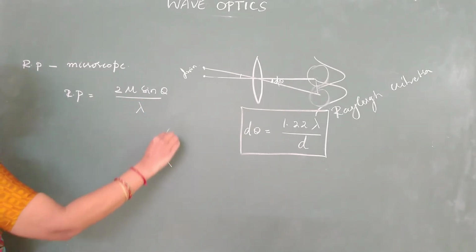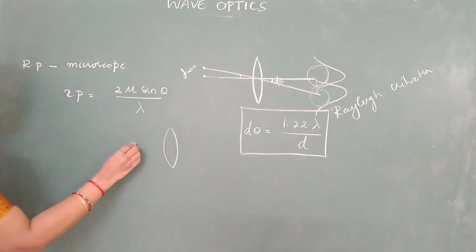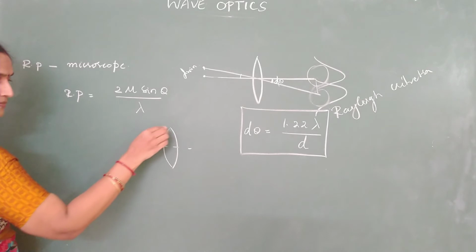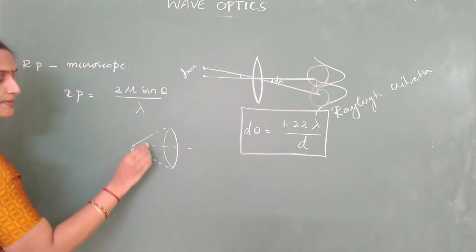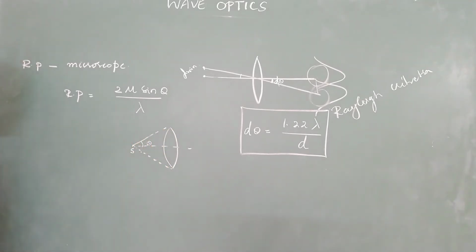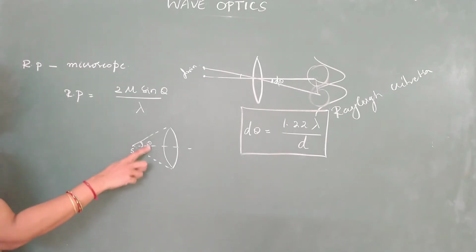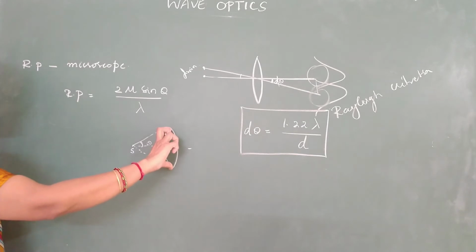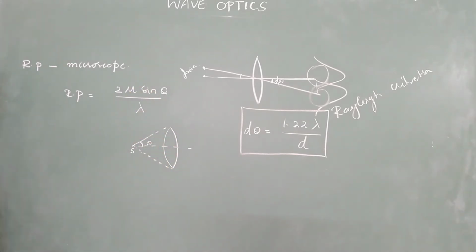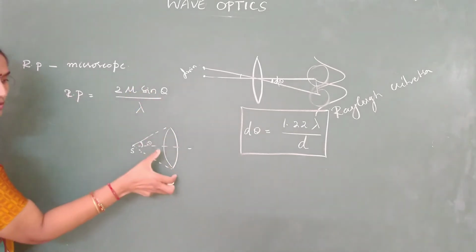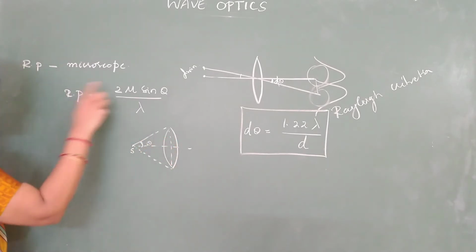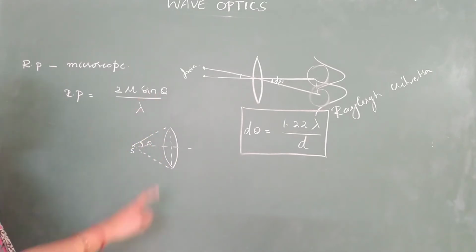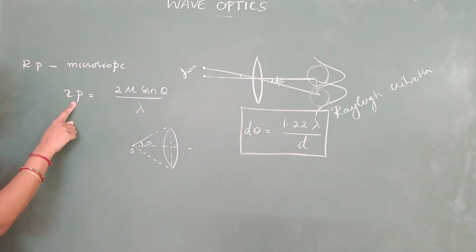This is your objective lens, and somewhere here you have the object. Generally we keep it close to focus. This angle is called theta. If this angle increases, resolving power will increase. That means to increase the value of theta, I have to increase the size of the lens. So how is resolving power related to the aperture of the lens? Directly, because it's proportional to sine theta. If I increase the diameter or aperture of the lens, resolving power will increase.